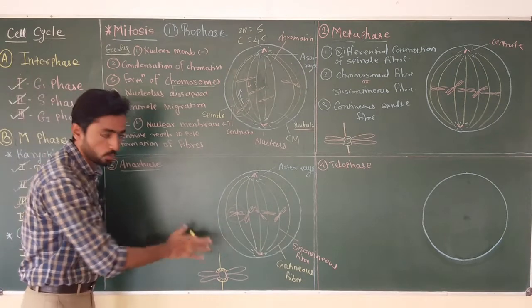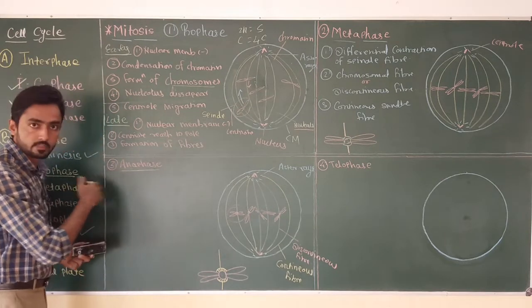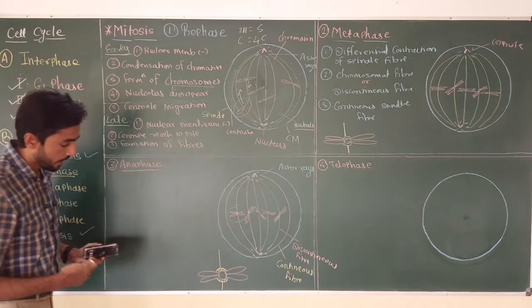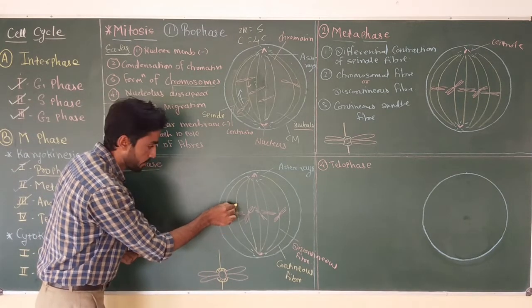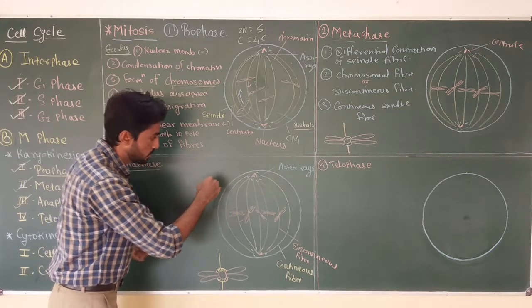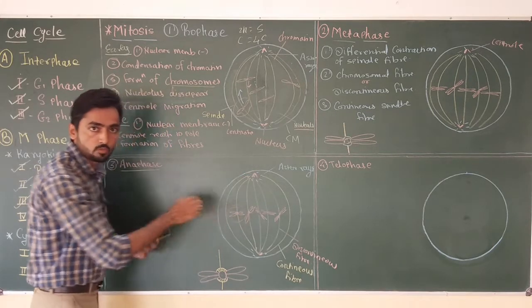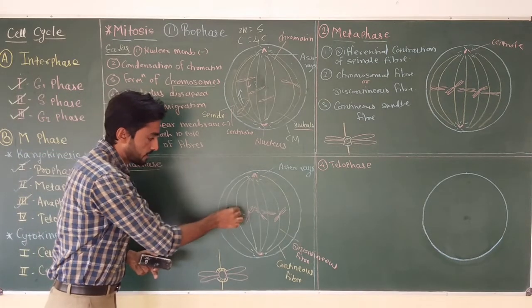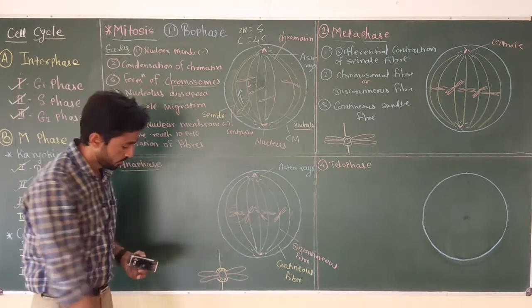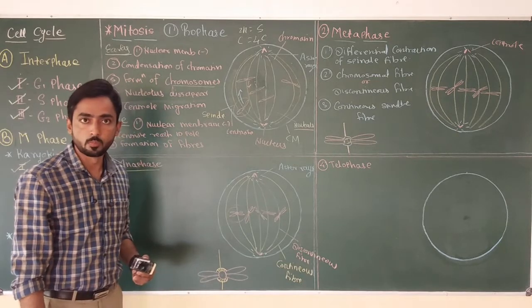So all these things you have to know first before we start anaphase. Now this spindle fiber which is attached to the kinetochore is also attached to the centriole. That means one end of the spindle fiber is attached to the centriole while the other end is attached to the kinetochore of the chromosome.